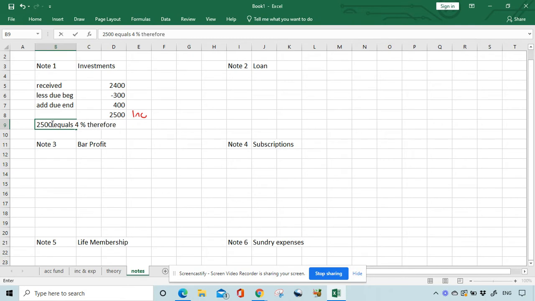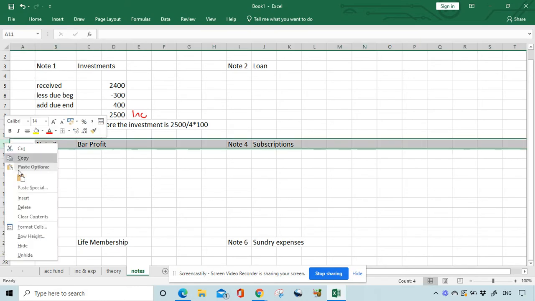Therefore, the investment is 2,500 divided by 4 multiplied by 100 gives us total investment, 62,500 is our investment. Actually, I'm going to put it down here. 62,500. Insert some lines.